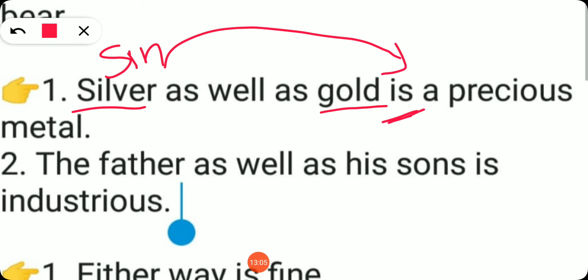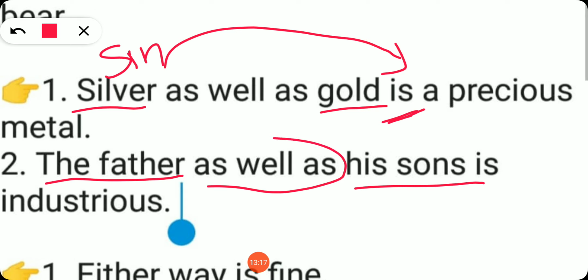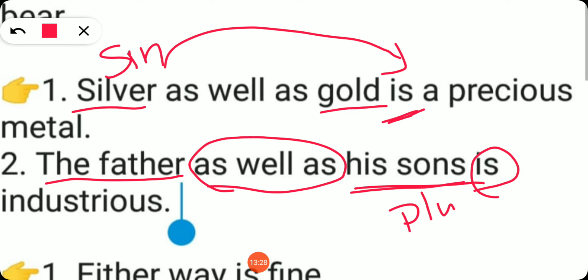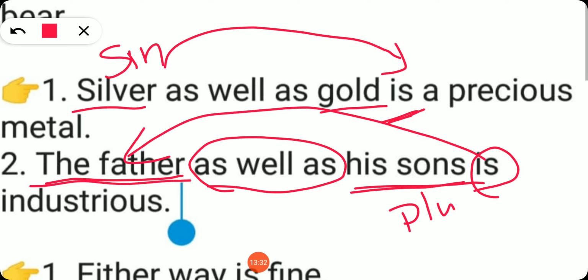Can you understand? The father as well as his sons is industrious. Here the father is one subject, his sons is one subject, it is joined with as well as. So here father is a singular subject, his sons is a plural subject. So anyhow, this verb is must agree with which one? It should agree with the first subject. So the first subject is singular. So the verb is also singular.